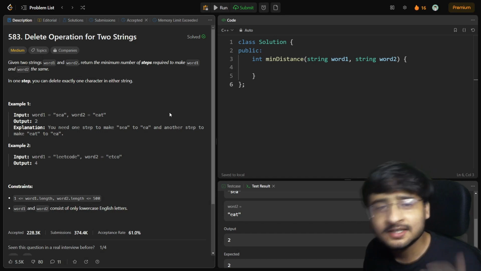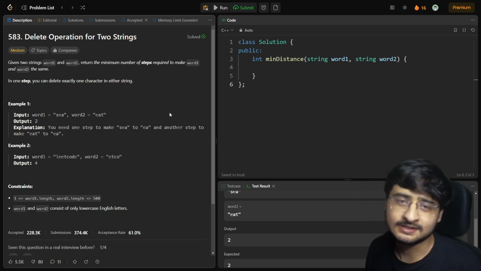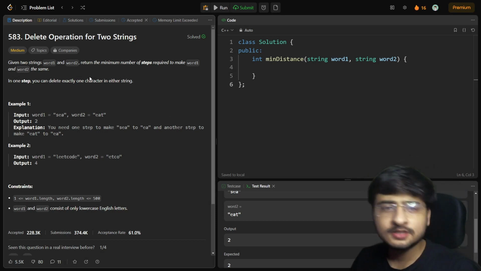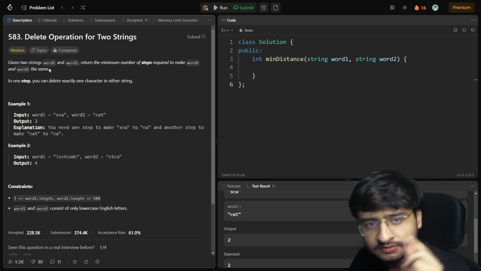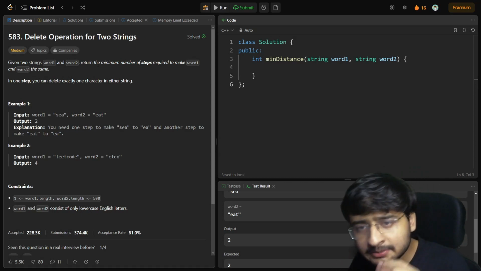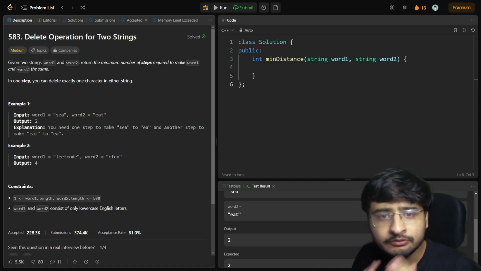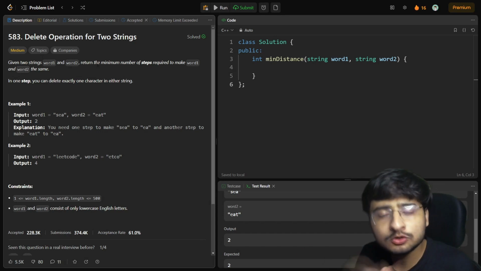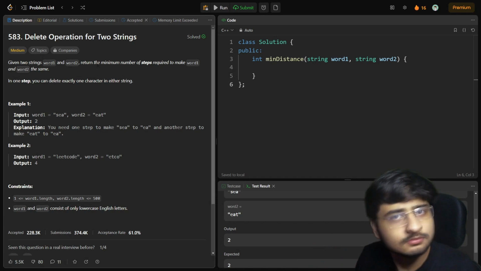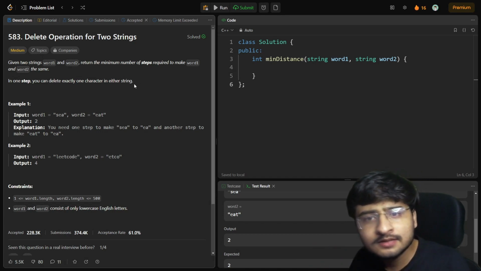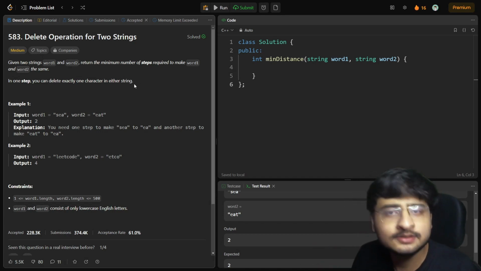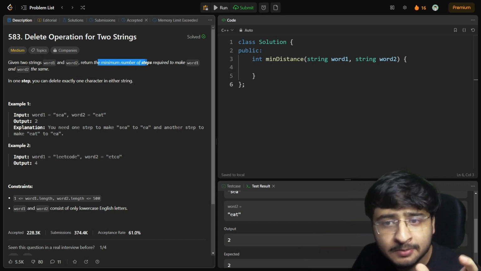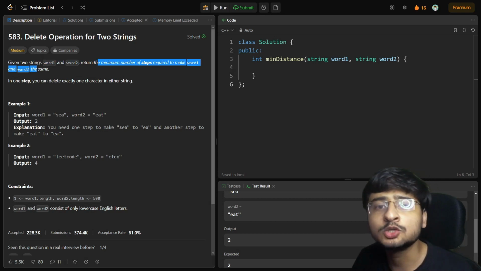Let's get started with the next problem in the DP playlist, which is Delete Operations on Two Strings. Let's read the problem. Given two strings, word1 and word2, return the minimum number of steps required to make word1 and word2 the same. Basically, two strings are given to you, and you have to make both of them equal to each other. You have to take some steps in order to do that, and you have to return the minimum number of steps required.